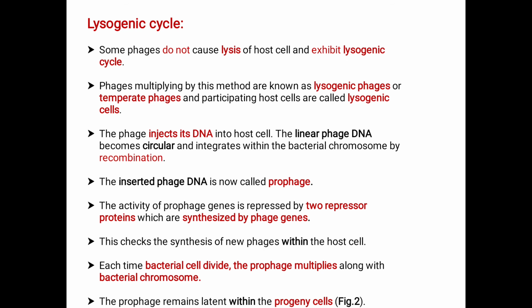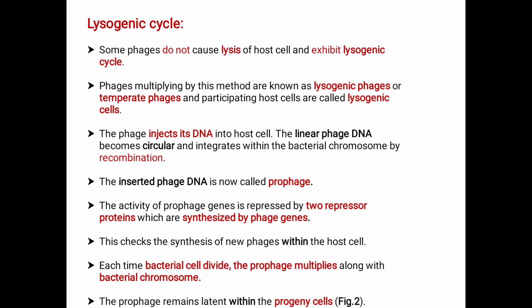Next, that is the lysogenic cycle. As I stated before, most of these phages undergo the lytic cycle. Some phages are not able to undergo the lytic cycle, and they undergo the lysogenic cycle. These are alternative methods, that is they go for either the lytic or the lysogenic. First we saw the lytic, the second one is the lysogenic cycle.